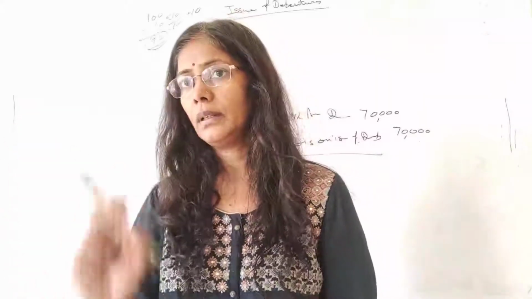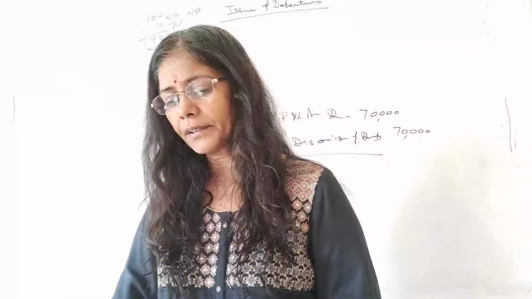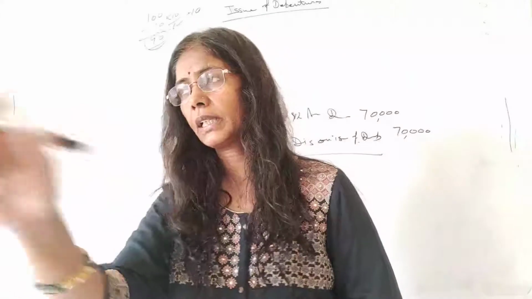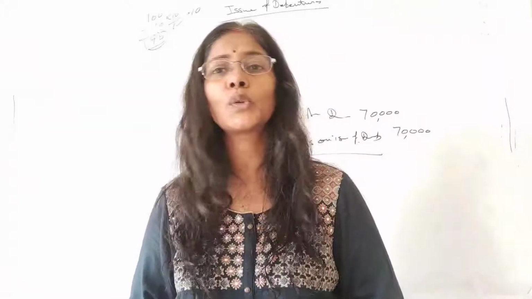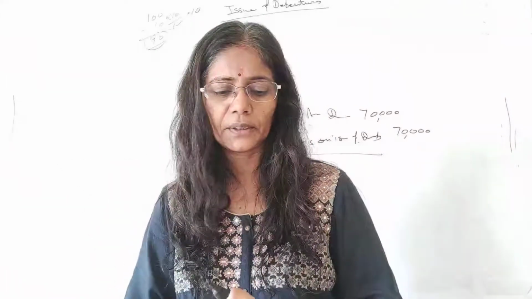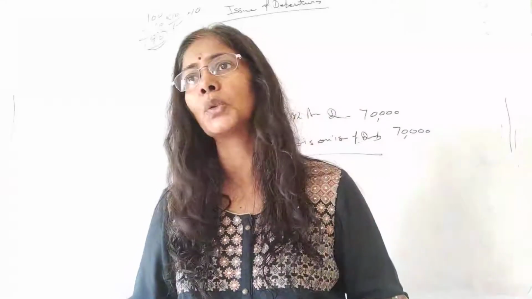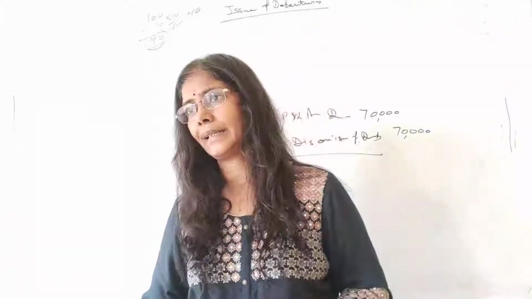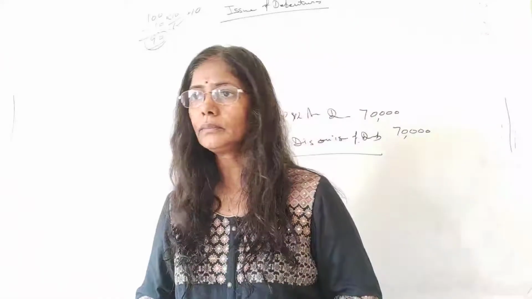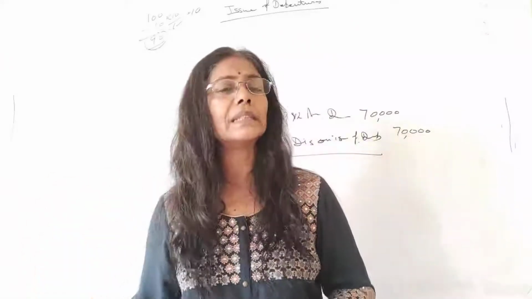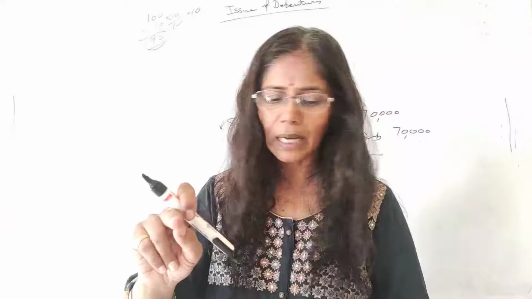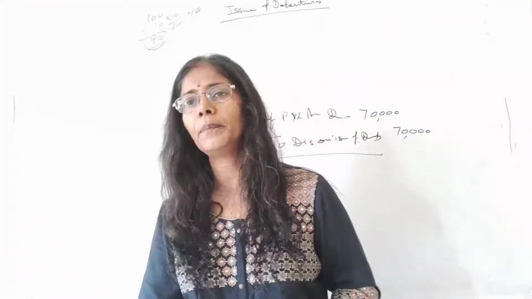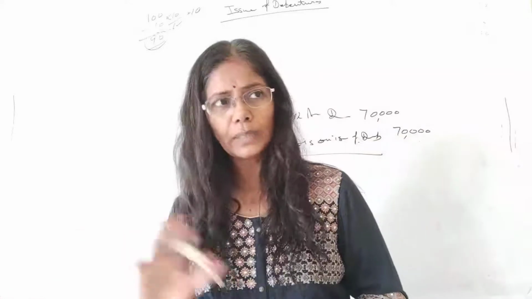If we pass the entry in illustration number 38, everyone can look. Those who are staying at home, look at entry number 2. So how much loss on issue of debenture has arisen? Here we have issued at discount and redeemable at premium. You know the entries.